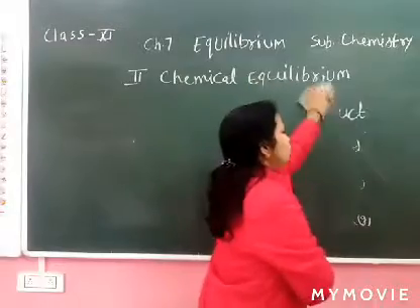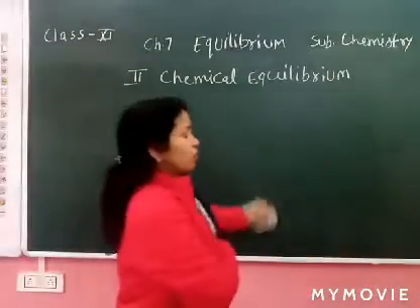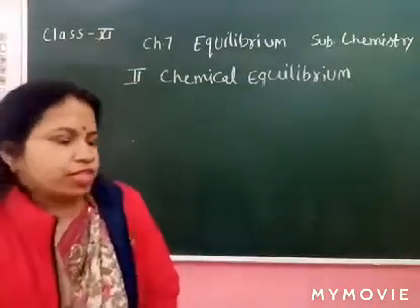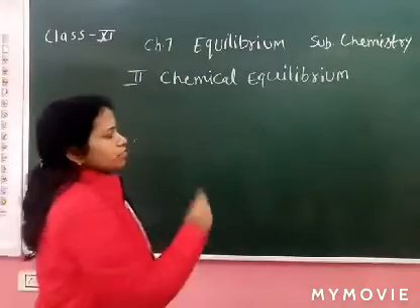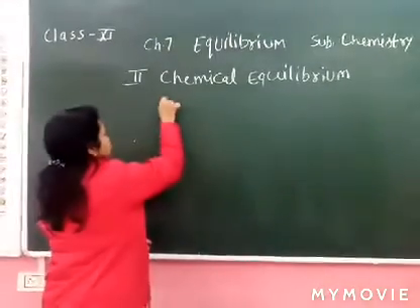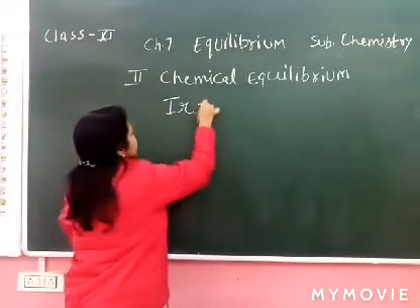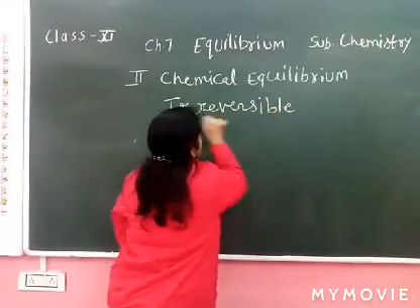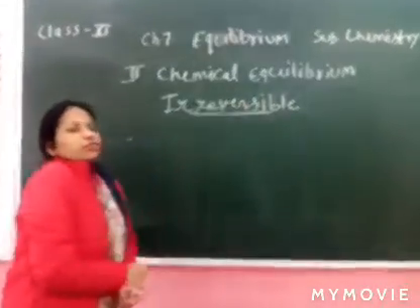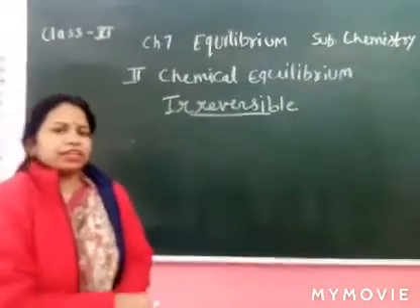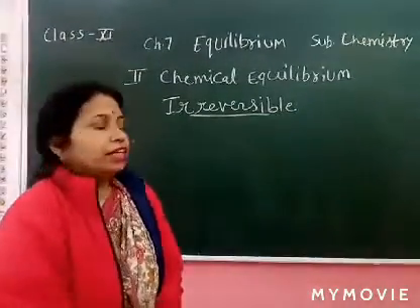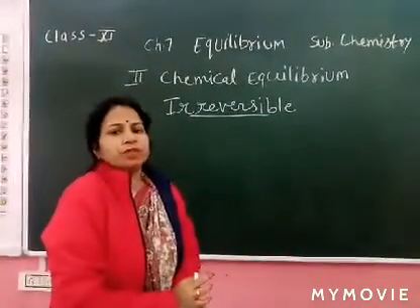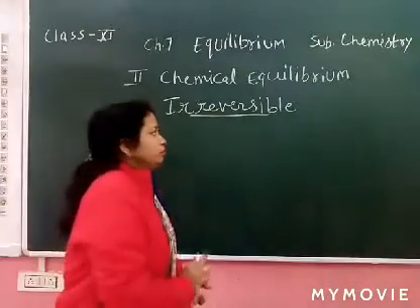Equilibrium is attained only in the reversible reaction, only in closed vessels. So what happens in this condition? Let's see. If the reaction is irreversible, irreversible means product does not convert into reactant. Reactant converts into product and these reactions become complete.